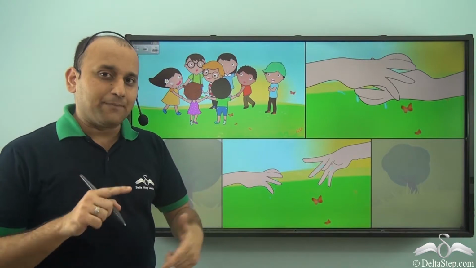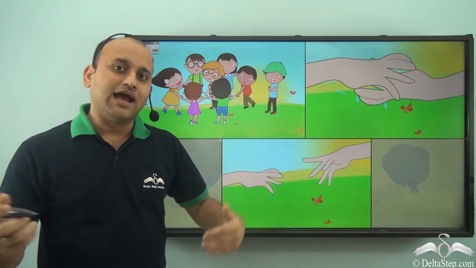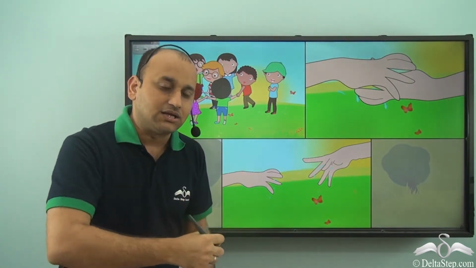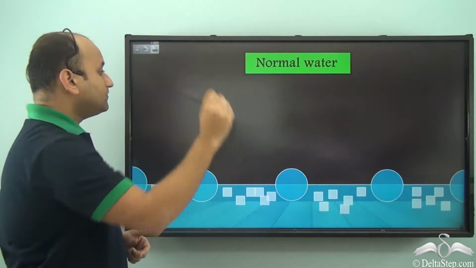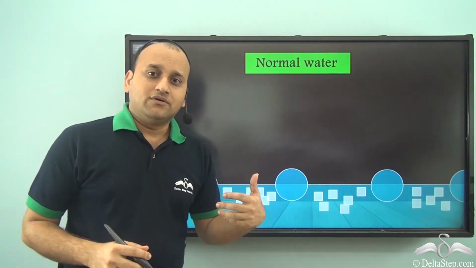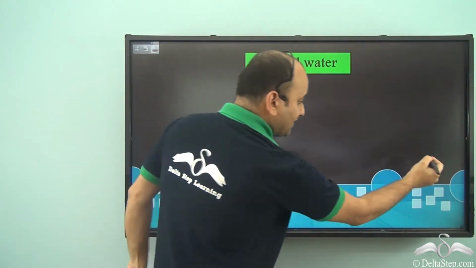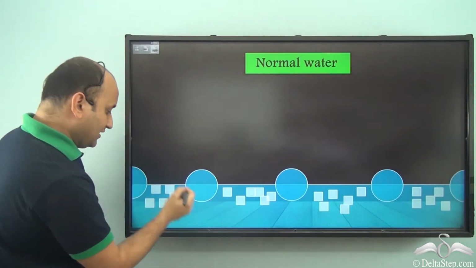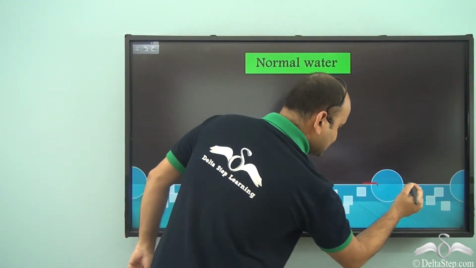So what exactly happened here? Because of heat, the gap increased and you were able to enter the circle. The same thing happens with water too. So when you have normal water and you have these solutes already added to water, then there is no more space for more solute, isn't it?